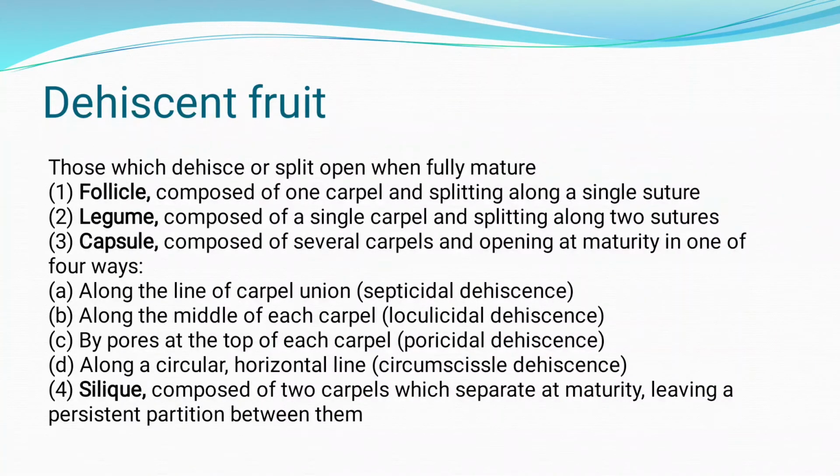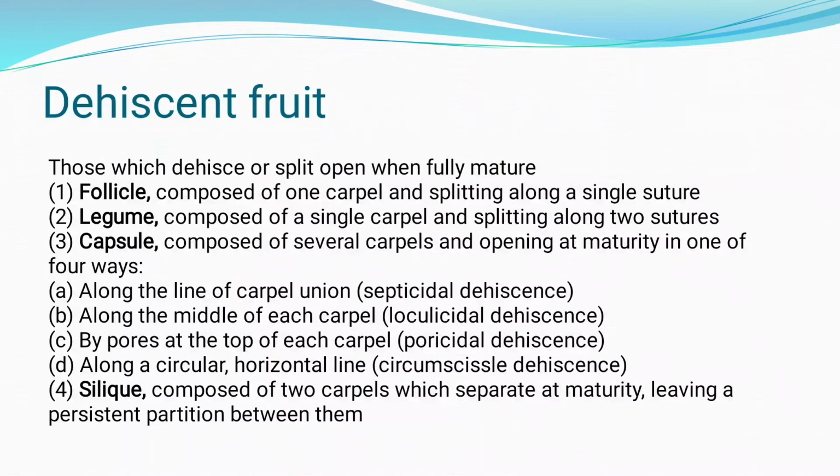So the pod of that plant splits along only one side. Such fruits are called follicles.